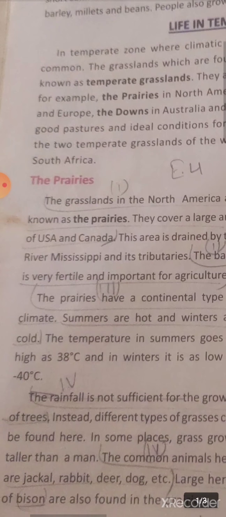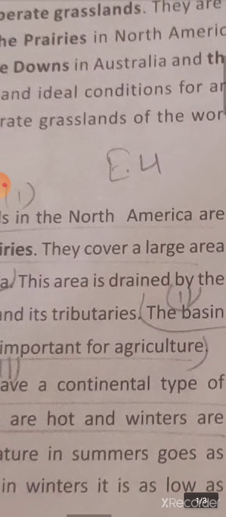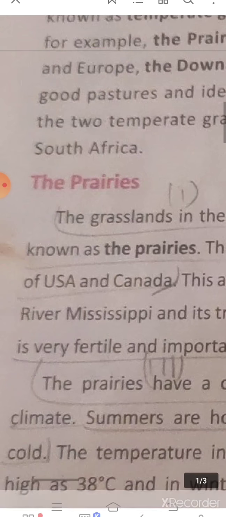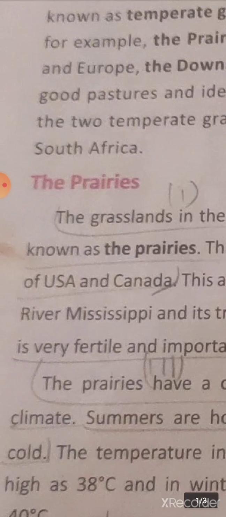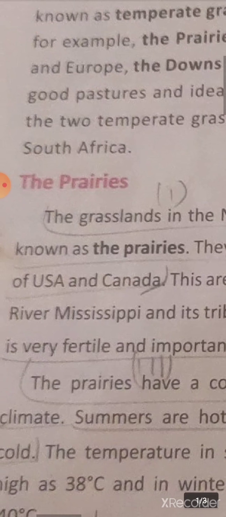Now, prairies. The grasslands which are found in North America are known as the prairies. The grasslands in North America are known by the word prairies. This grassland covers a large area of USA and Canada. Much of the USA and Canada is covered by this temperate grassland, the prairies.